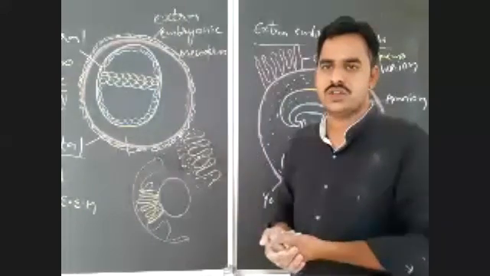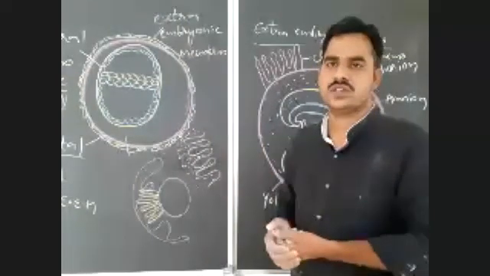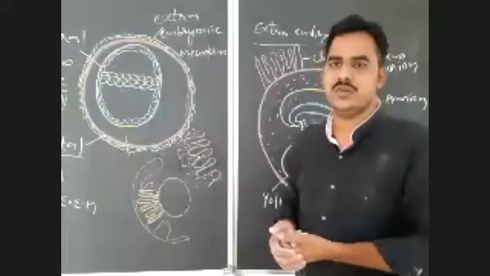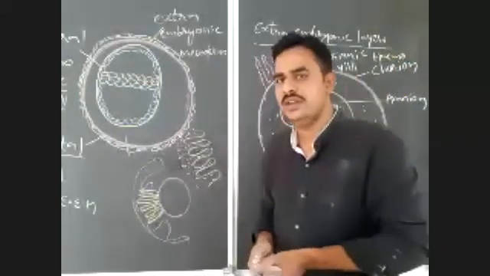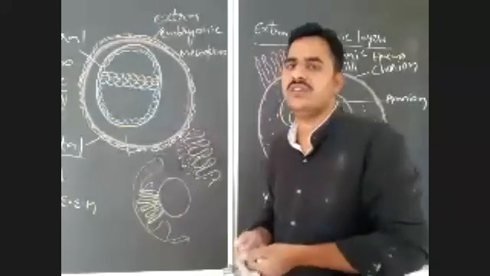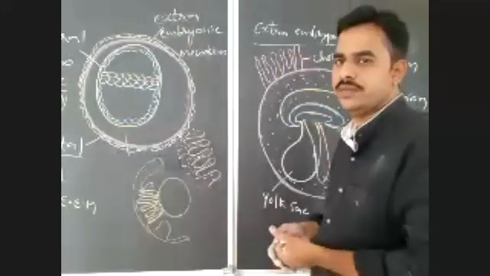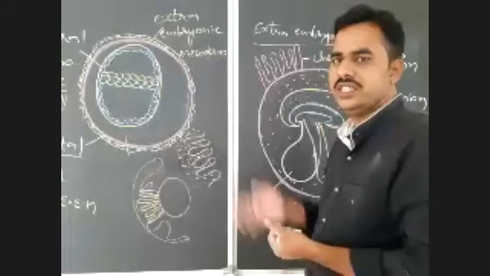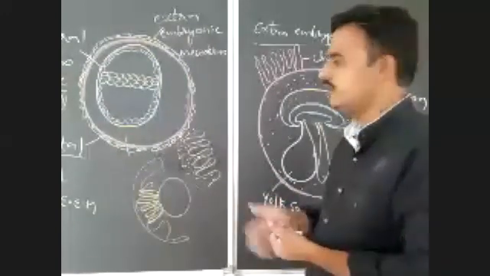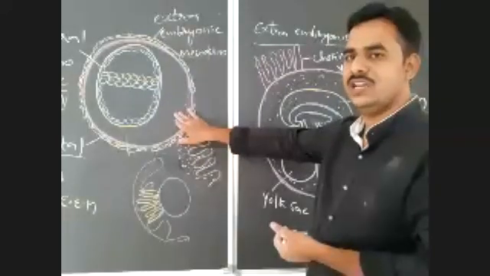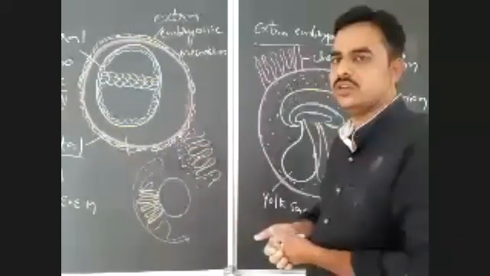During this process, invaginatory movements take place. After completion of that, we discussed the formation of extra-embryonic mesoderm by trophoblast, and how the extra-embryonic mesoderm forms the extra-embryonic coelom.